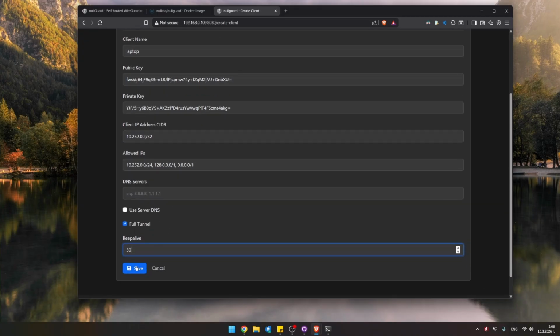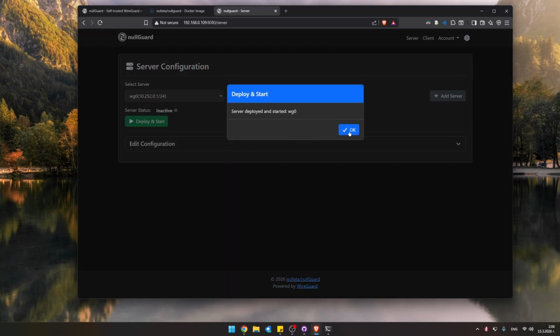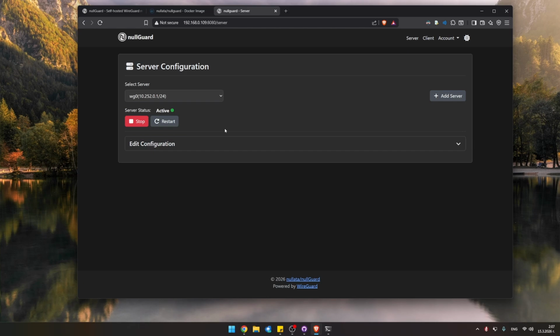So I'm going to save this client. And now we already see that the client is available. We also see that the server wasn't started and now it is. Keep in mind that every time you create a client, for that client to become active, you need to come to the server page and hit the restart button after creating the client so that the server takes in the settings for that client. The restart lasts less than 2 seconds, probably less than 1 second overall.